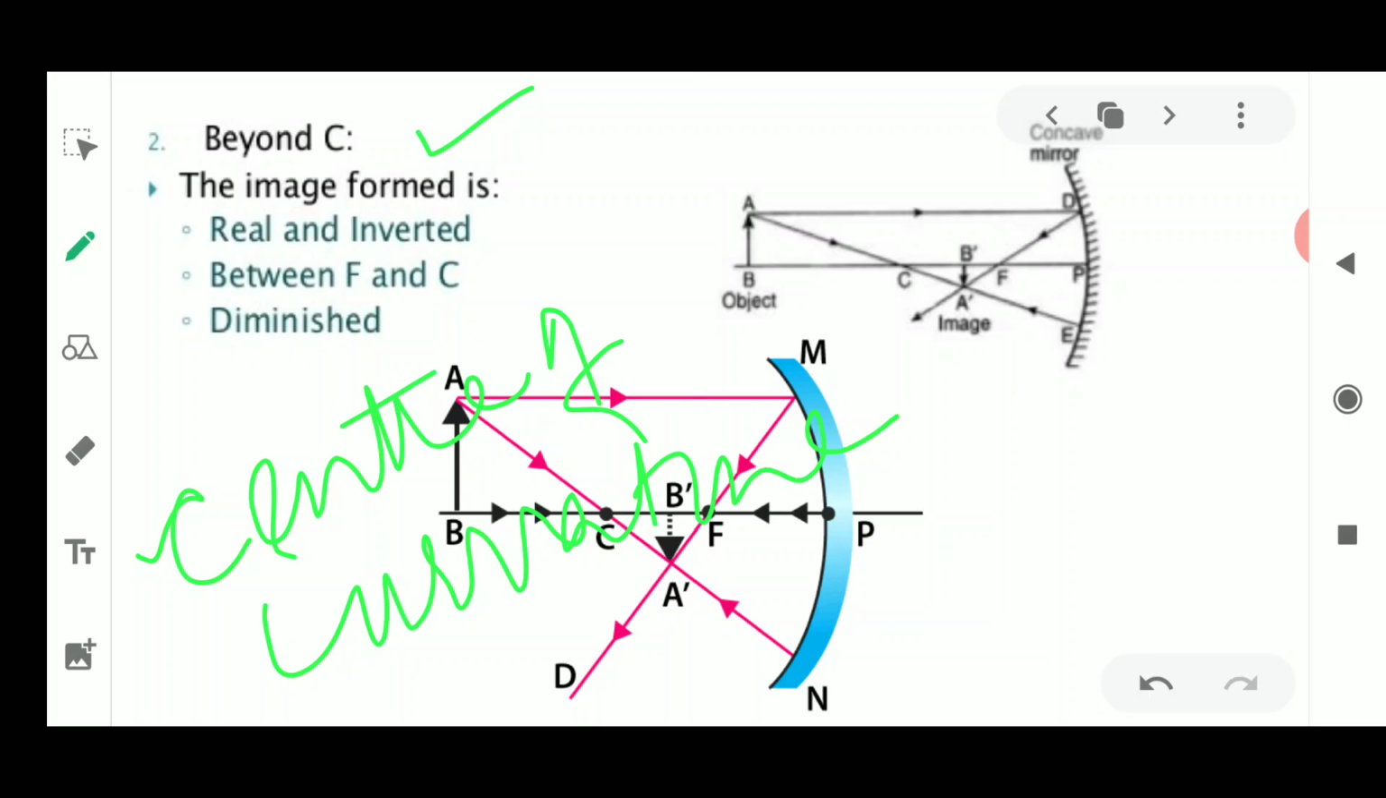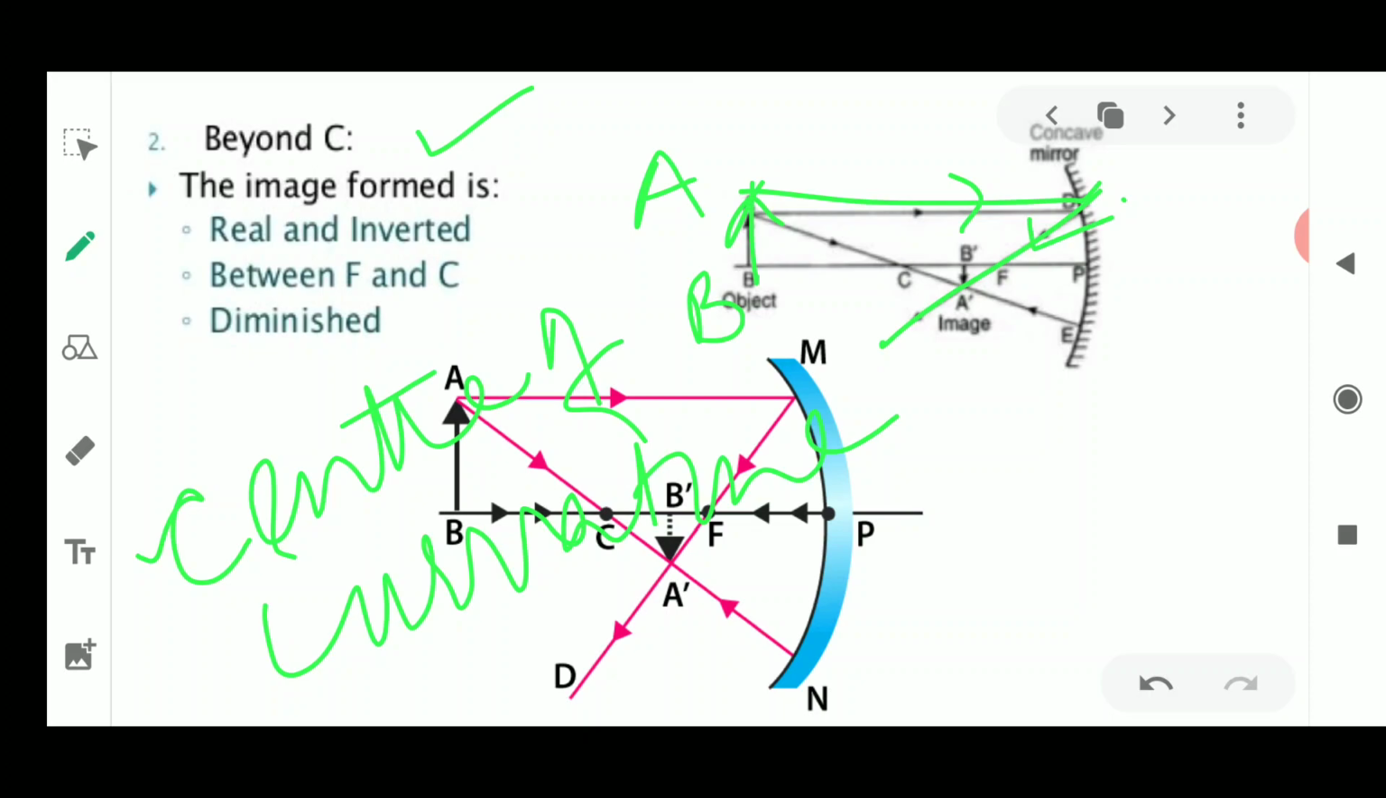Fine. So here the object is placed like AB, where A is the arrowhead and B is its base. If the ray of light is passing parallel to the principal axis, it always passes through the focus after reflection. Okay, so it is formed after reflection. Now if it is parallel to the principal axis, it always passes through the focus. So this was the first rule, remember that.